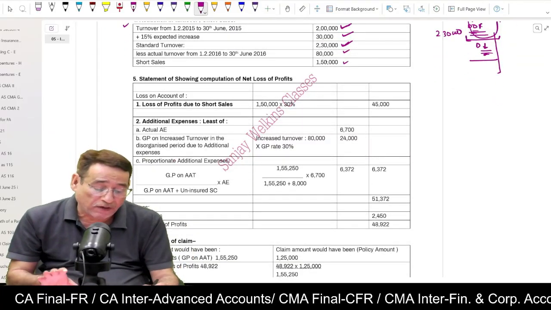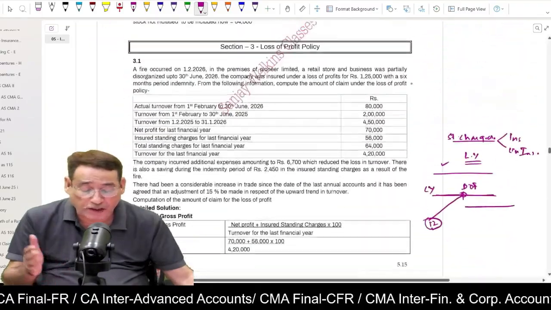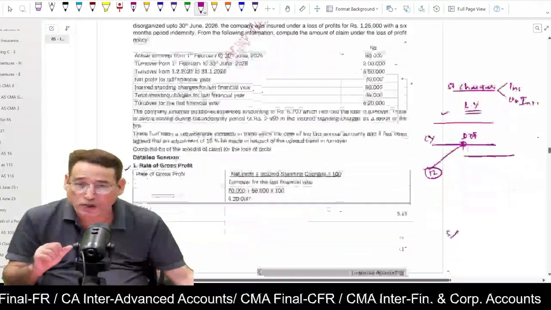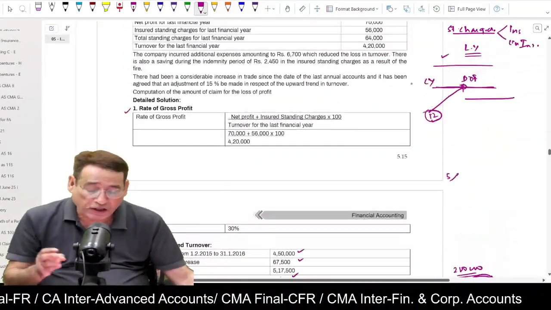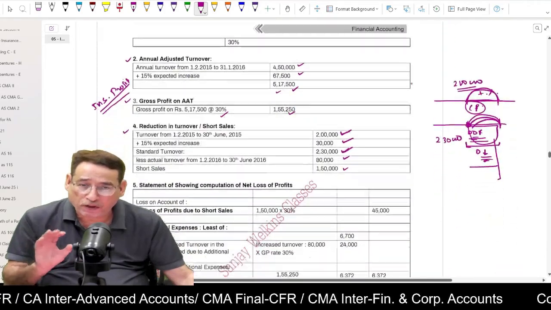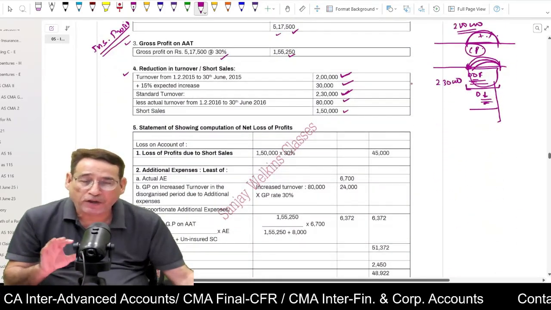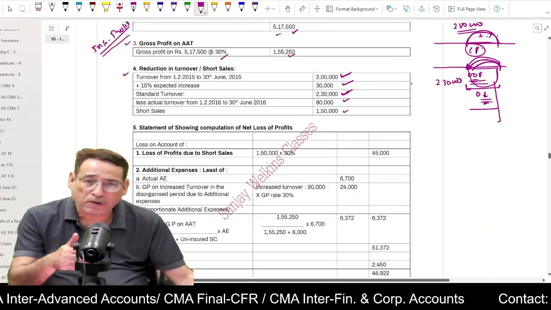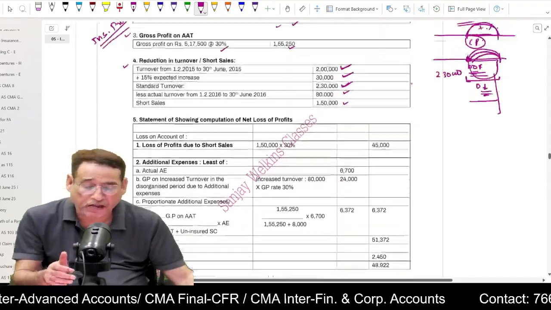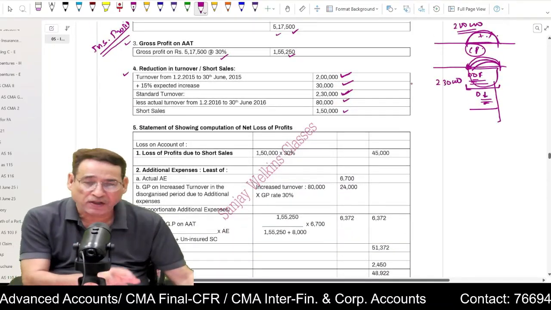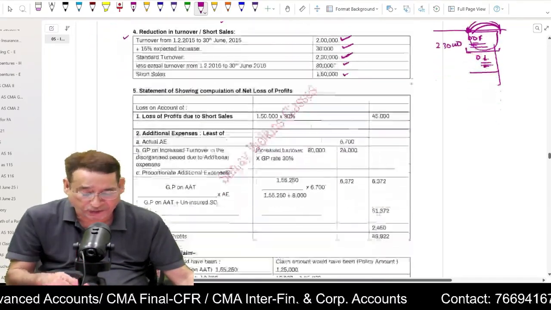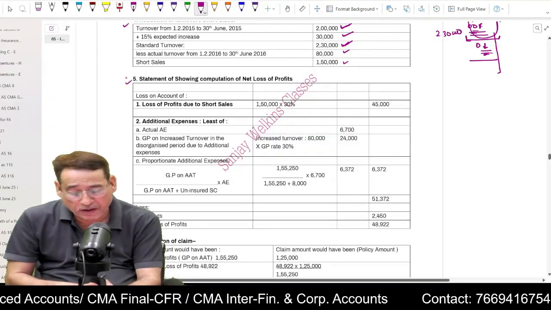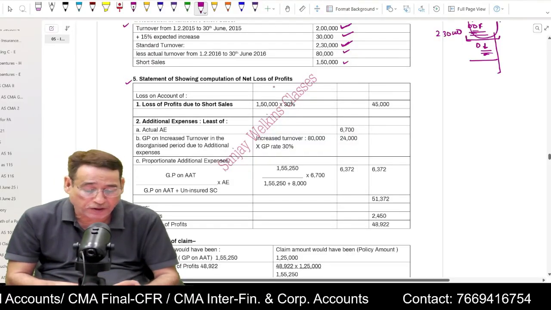Now, once we have computed all these 4 items, first of all, as I told you, we are going to compute the gross profit rate, then we will take into account the adjusted annual turnover, then we are going to find out the gross profit on annual adjusted turnover. It is also known as insurable profits. Then you must find out your short sales. Is it clear to you? Also known as deficient sales. Now we have to prepare the statement showing the computation of net loss or profits.